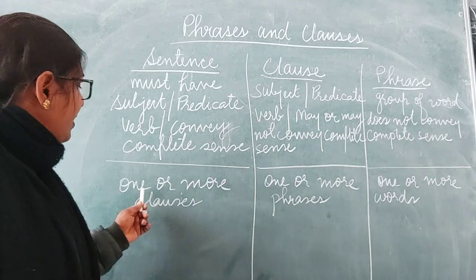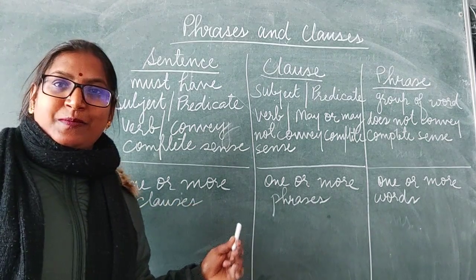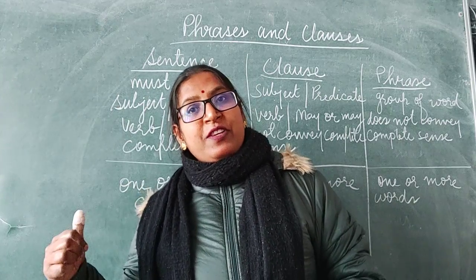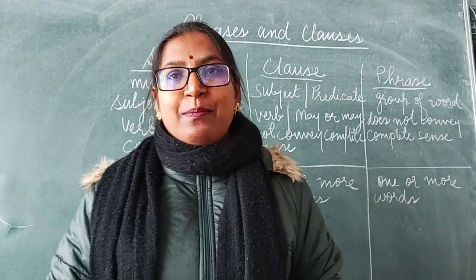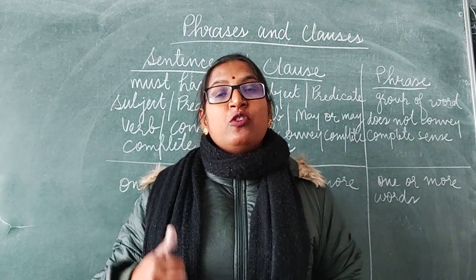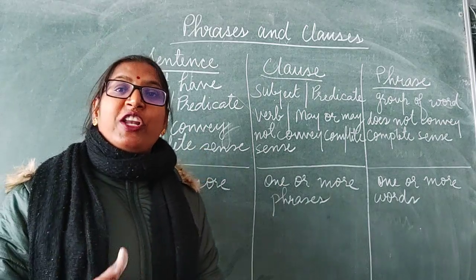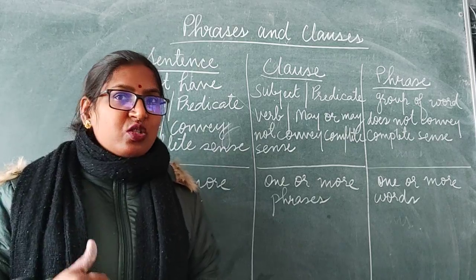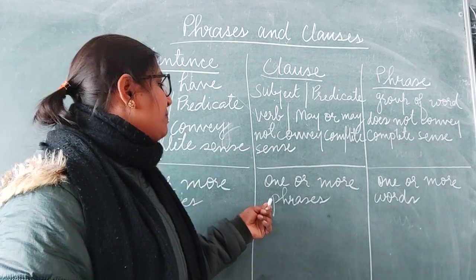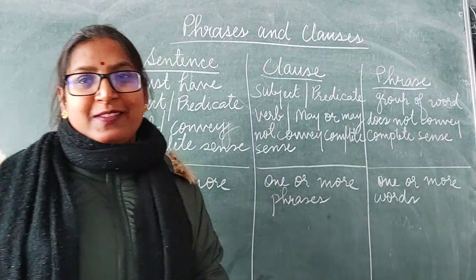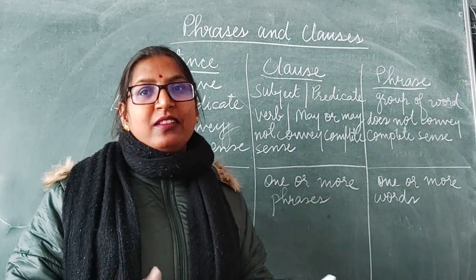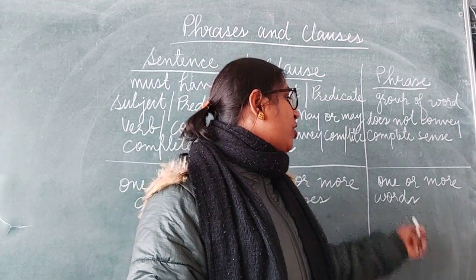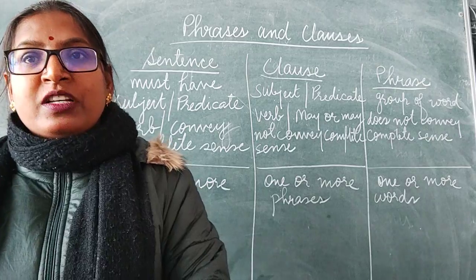Then a sentence is made up of one or more clauses. Previously when I explained the clauses, I gave one example: I love watching films. It is made up of only one clause. Sometimes the sentence is made up of more than one clause also. And a clause is made up of one or more phrases. When phrases are joined together, they make a clause. And phrases are made up of one or more words. Clear?